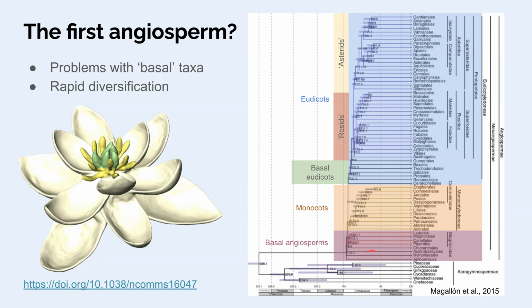But to think that they still have ancestral features is to discount the fact that they've also been around for 140 million years. So even though they branched off very distant from the rest of the flowering plants, they might have taken on a lot of changes on their own over that time. So none of these looks exactly like the ancient ancestral flower. For that, we would need fossils, we would need some kind of phylogenetic reconstruction.